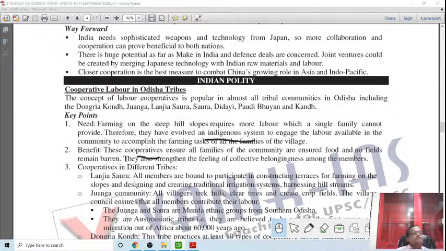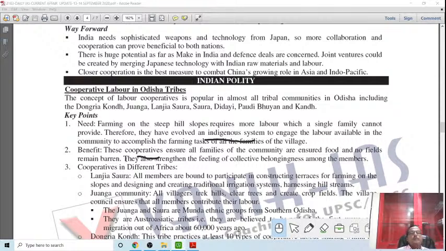So they have to keep some field idle or fallow, because they cannot cultivate it. But through this cooperative, the labor available in the neighborhood can be brought to work in the field where more labor is required.